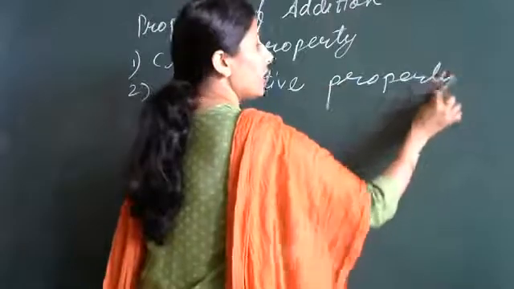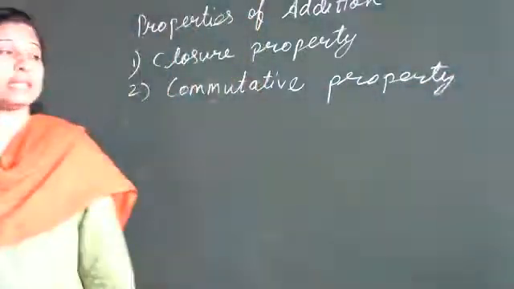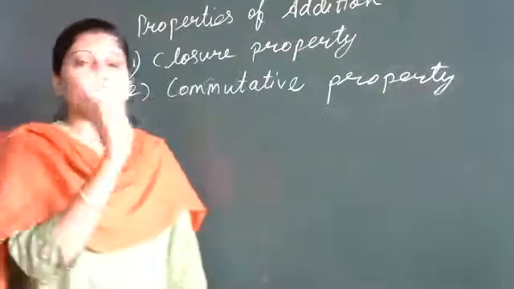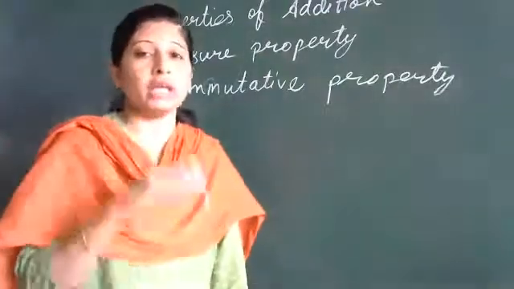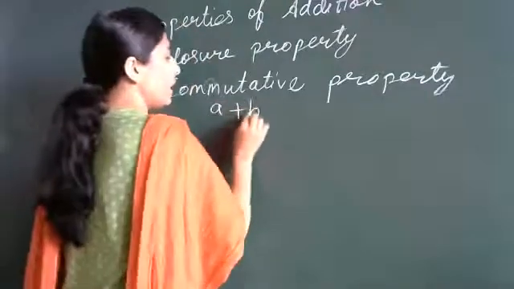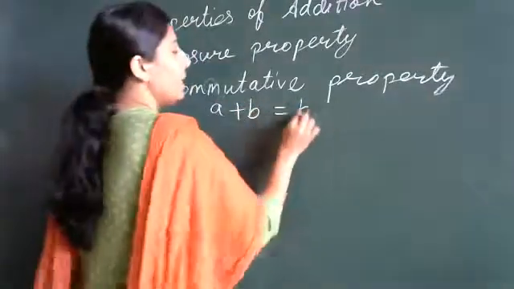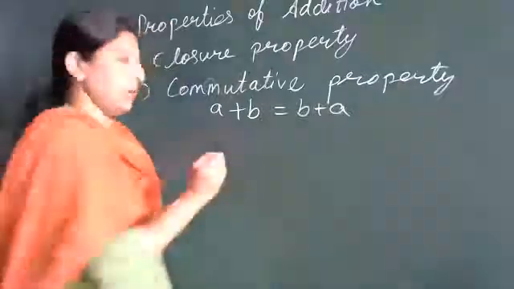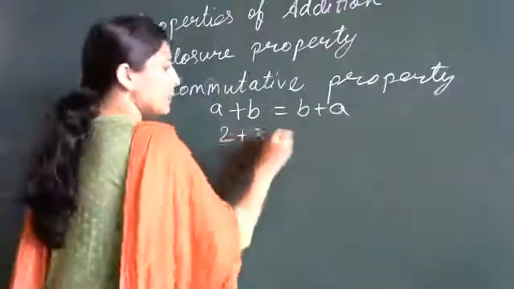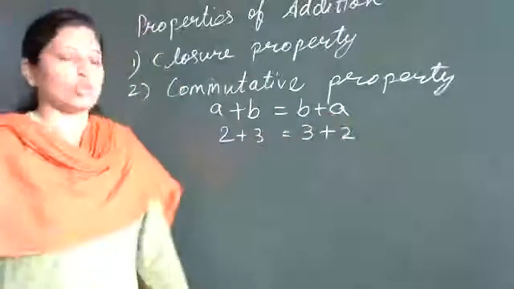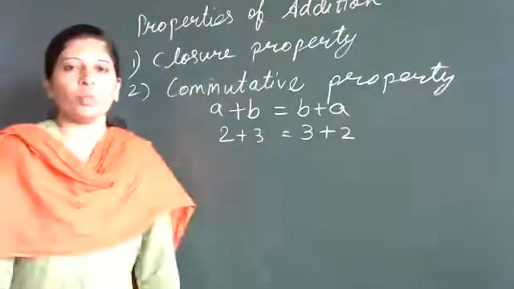You have learned about order property, so commutative and order property are the same. If you change the order of the numbers in addition, that is A plus B or B plus A, your sum is going to be the same only. 2 plus 3 is the same as 3 plus 2. So this is commutative property.